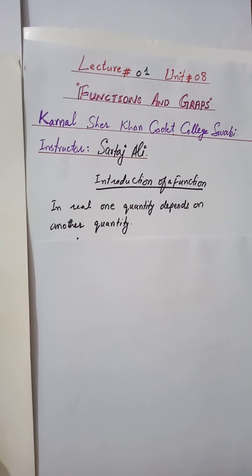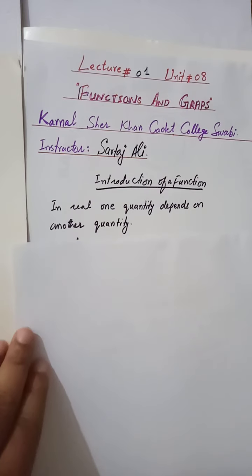There may be a possibility that one quantity is dependent on more than one quantity, or you can say on two or three. It is possible, but here we will discuss the function of a single variable. So that's why I am taking the dependence of one quantity on a single other quantity.